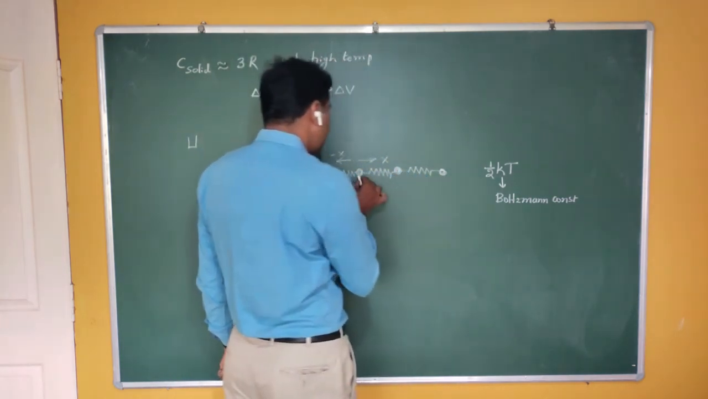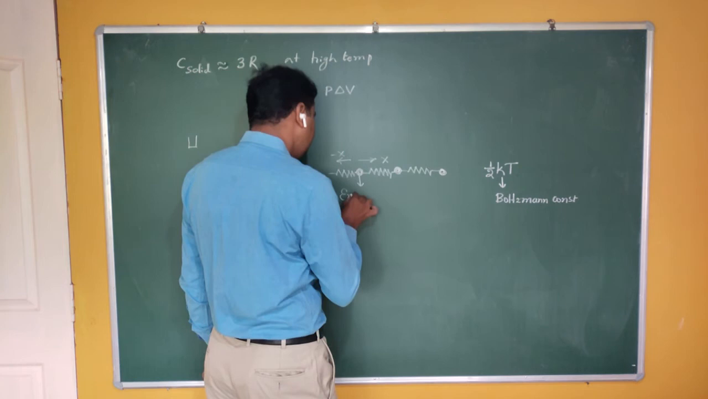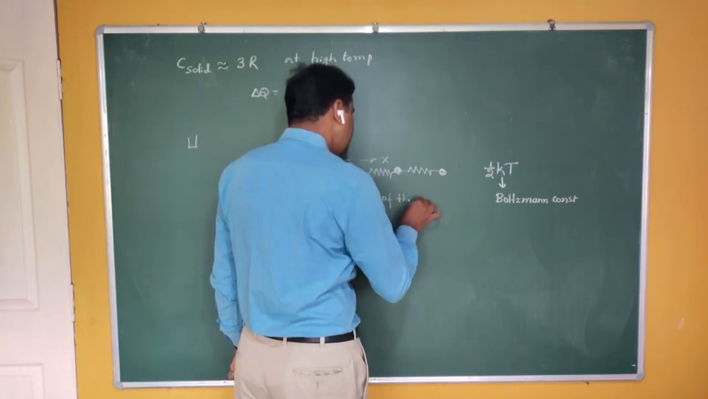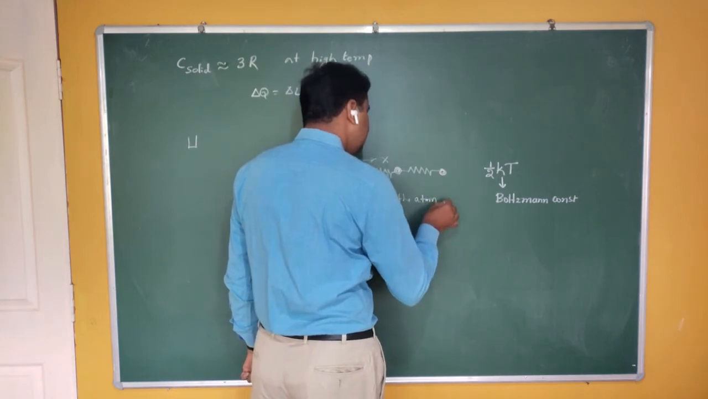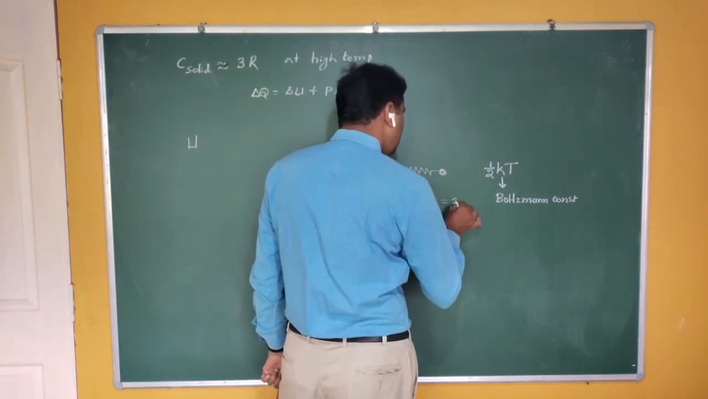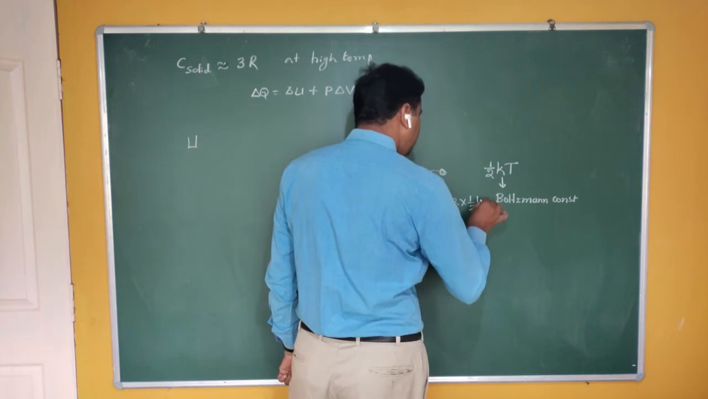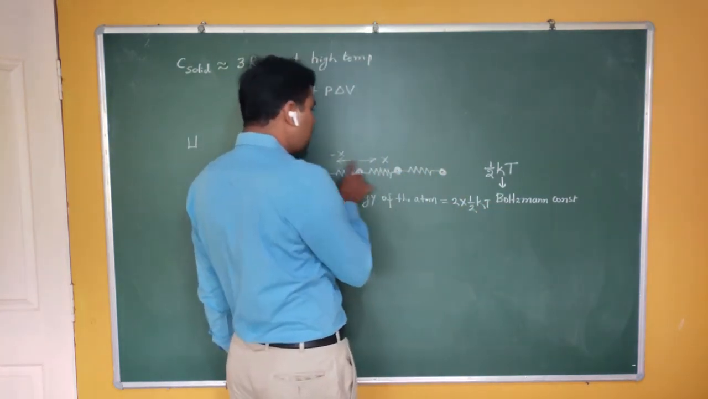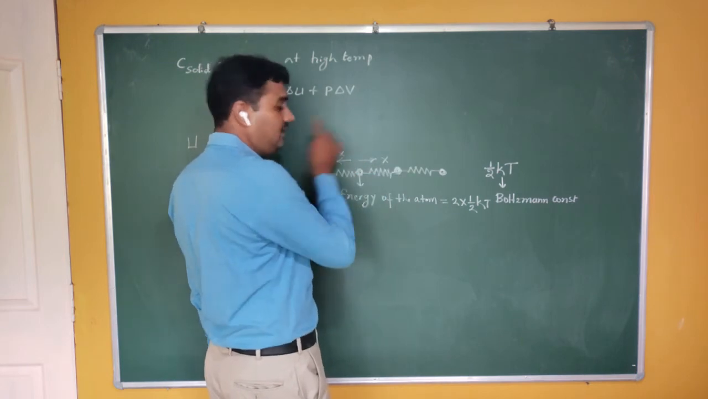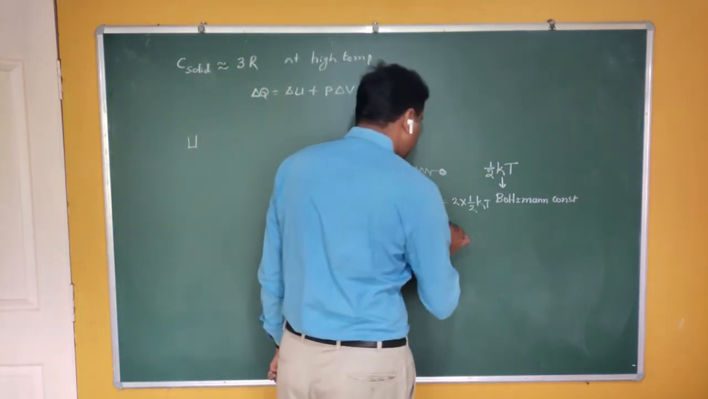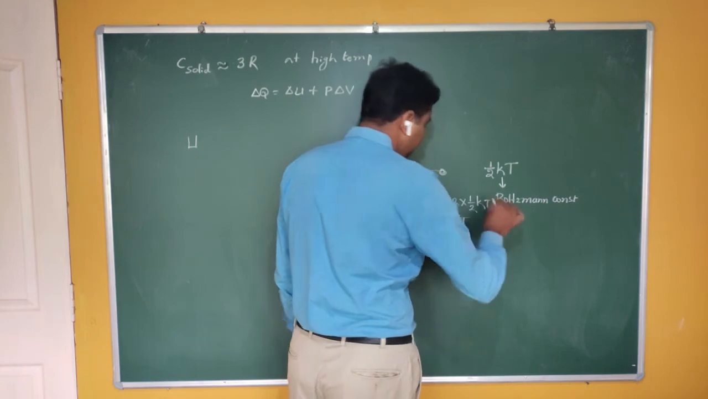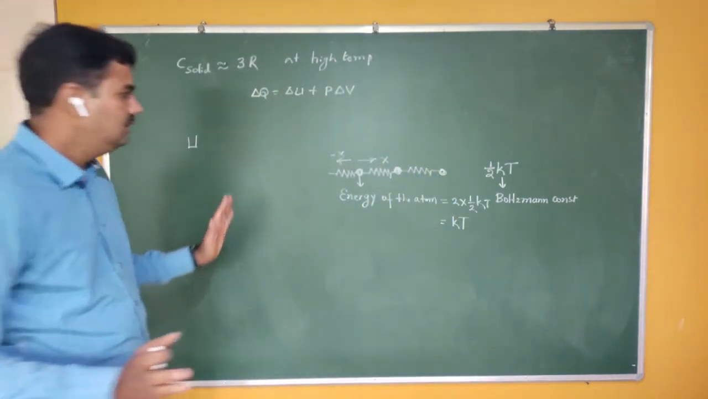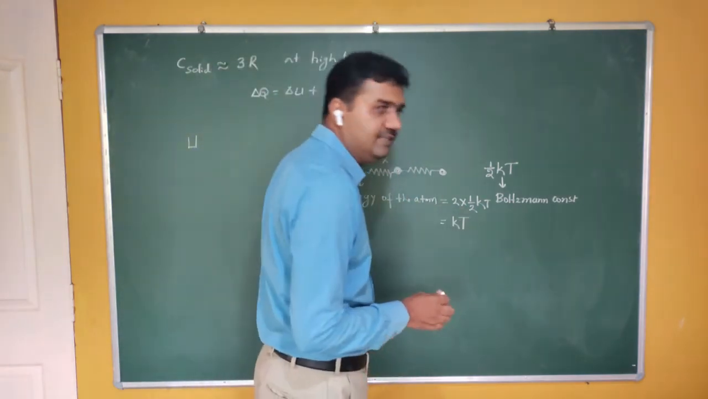So the energy of the atom is how much? 2 into half kT. Are you getting me? Why 2? Because it has got 2 degrees here. It can move in the x direction, it can also move in the y direction. Therefore it automatically becomes kT. So what is the energy corresponding to one atom in one dimension? How much is it? kT.